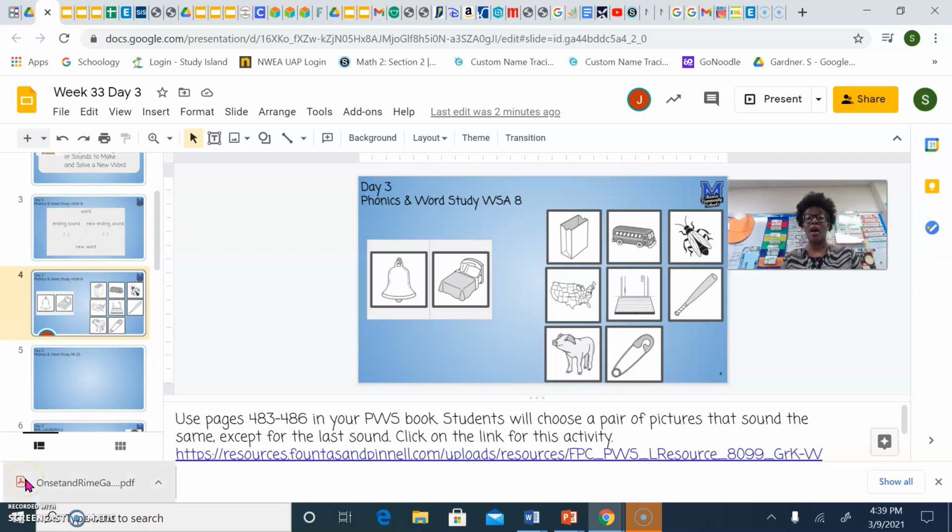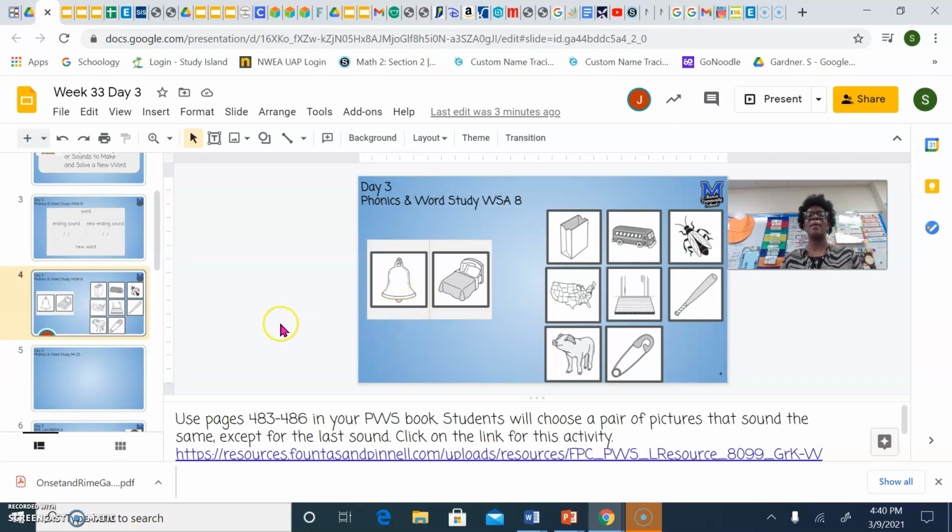Today, we are going to choose a pair of pictures that have the same beginning sound, the same middle sound, but have different endings. We're going to work with the pictures bell and bed. In the words bell and bed, I hear the B sound, b, b, in the beginning. I hear the E sound in the middle, but there are different endings.